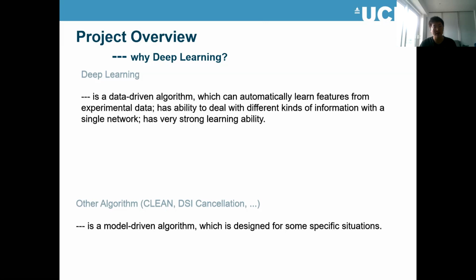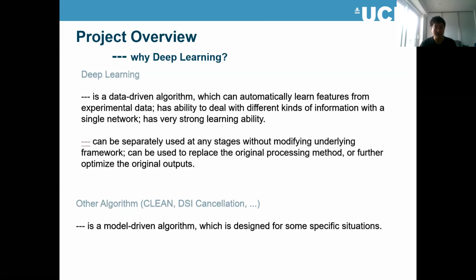This is very good because model-driven algorithms are designed only for specific situations. But in real life, there are scenarios we can't handle with just a single model. With deep learning, we can automatically learn different features or different models from the experimental data, so I think it can handle various cases in real life experiments.